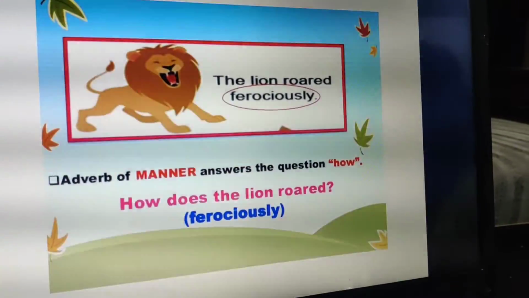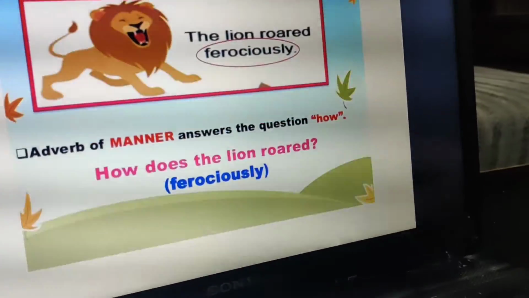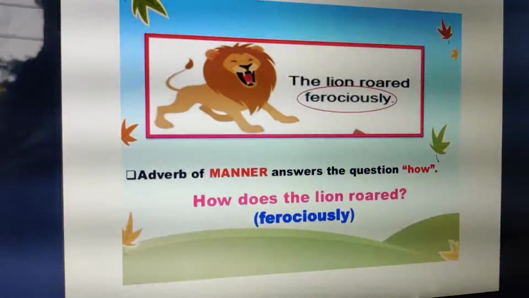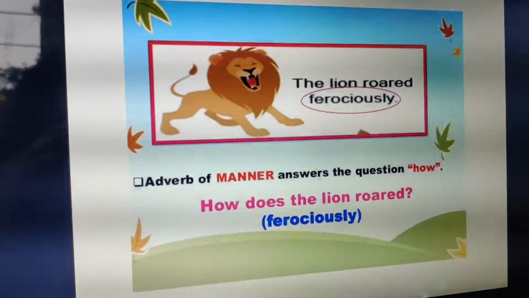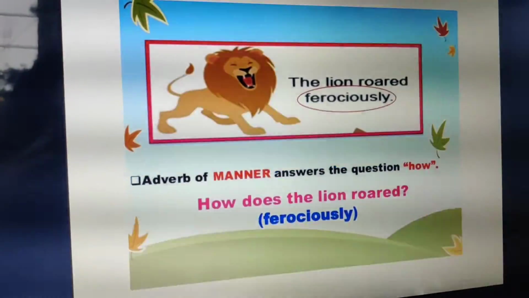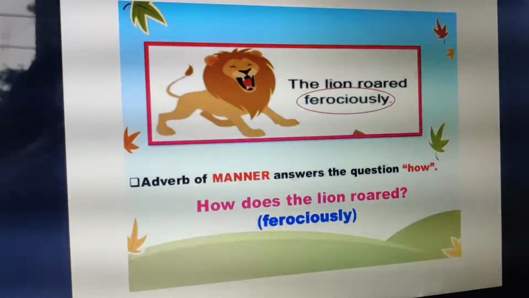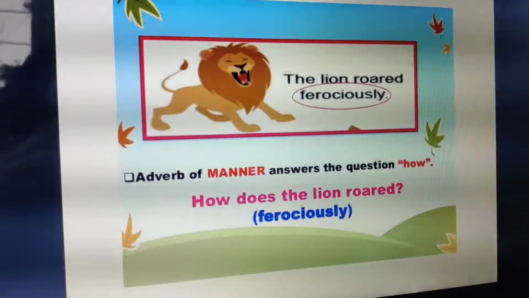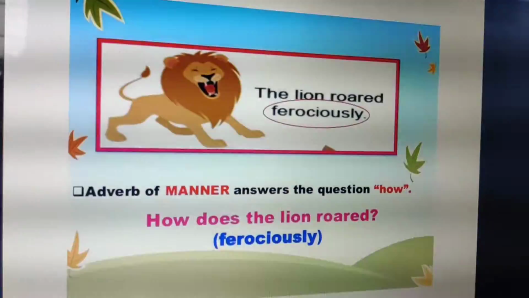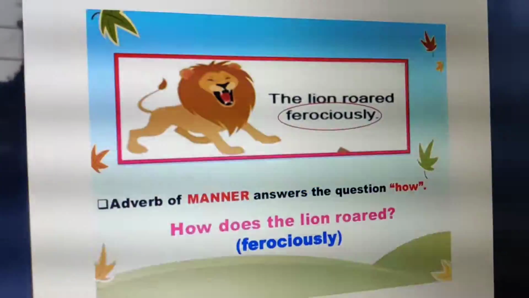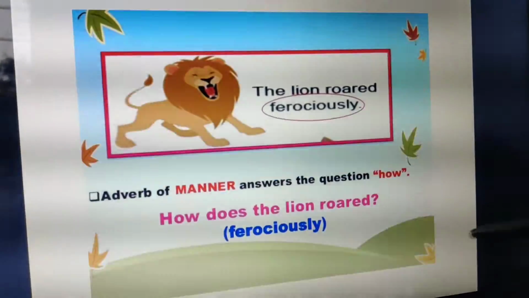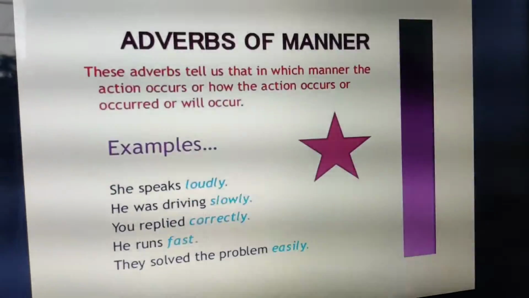Okay, now see, you can see a lion in the picture and he is roaring, and the sentence says the lion roared ferociously. Now the adverb of manner here is ferociously, because if I ask you how did the lion roar? Ferociously. So you can give me the answer as ferociously, which is an adverb of manner, because it answers to the question how. And what is the adverb of manner? Ferociously. Clear?